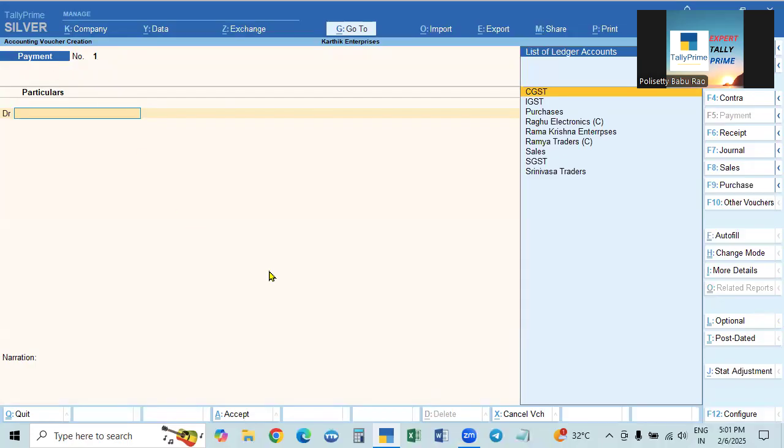All these voucher numbers we can use as they are. So 1, next 2, so automatically the number will keep increasing for all the vouchers. The same voucher numbers can be used because these vouchers will not affect the GST reports and GST returns. That is why we can continue the same numbers.